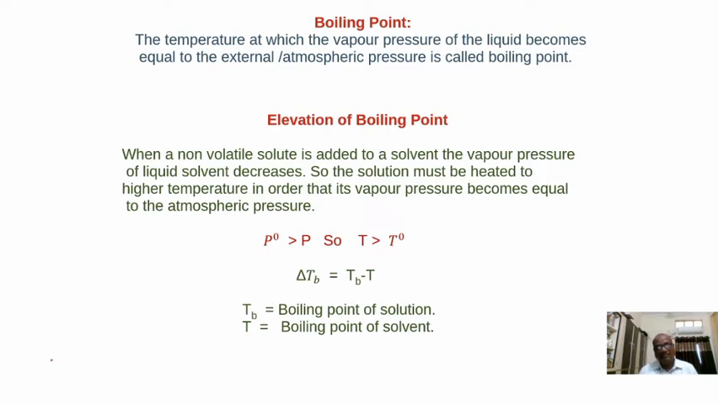That's why we say the elevation of boiling point is a colligative property. It is directly proportional to the number of particles of non-volatile solute. As the non-volatile solute particles increase, vapor pressure decreases. So more heat is required to equate this vapor pressure to the external pressure. So the boiling point will be higher, and the difference TB minus T0 will further increase. So TB minus T0 is directly proportional to the number of particles of solute. That's why the elevation of boiling point is a colligative property.